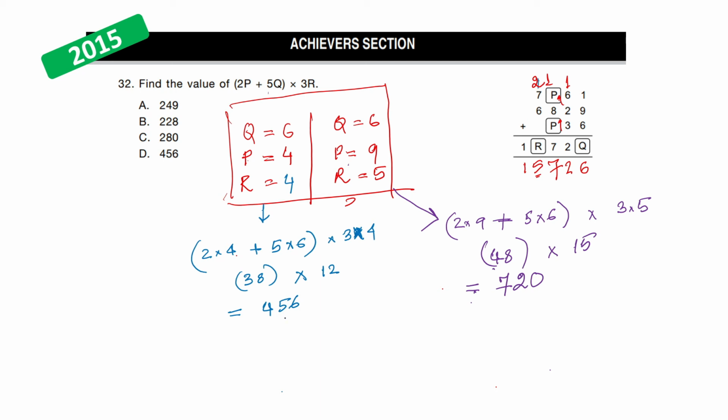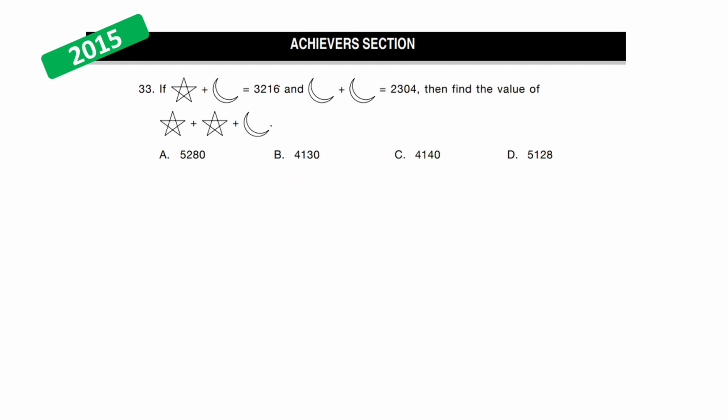Now, if you look at the options, 456 is one of the options. Hence, this is the correct combination which gives us the right answer of option D. Interesting sum. Let's go to the next one. Now, if star plus moon is 3216, moon plus moon is 2304, then find the value of this expression.